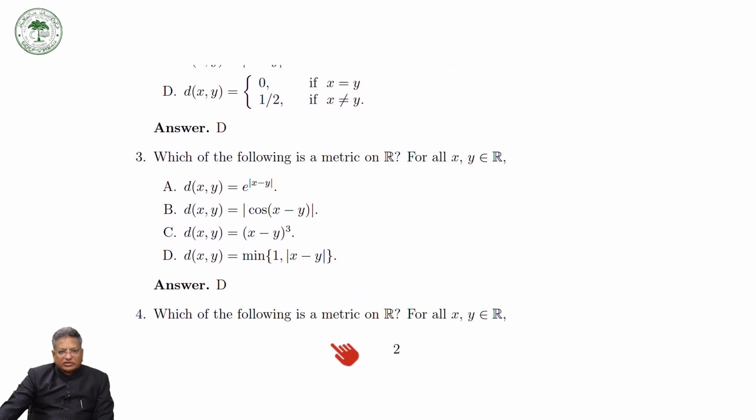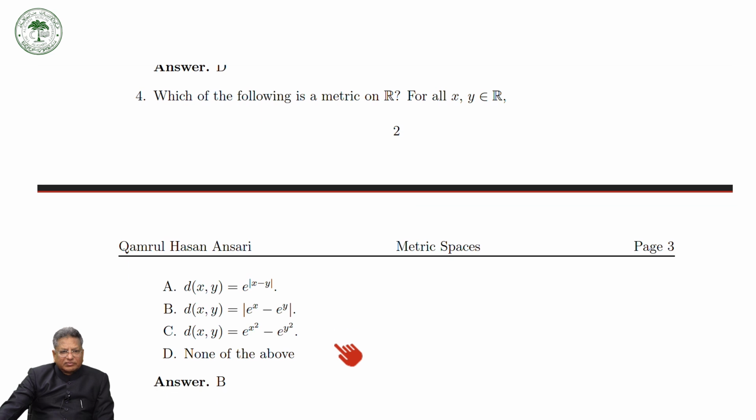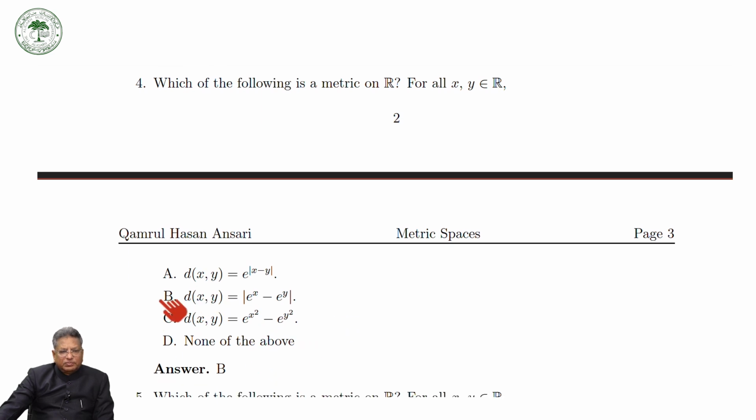Now again, which of the following is a metric on R? You can take again several things. So here this B is a metric.